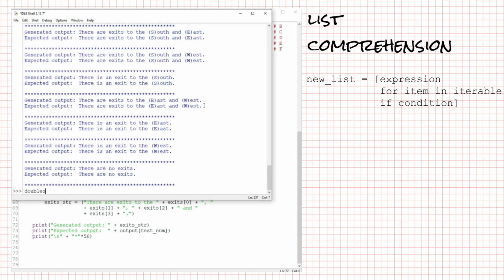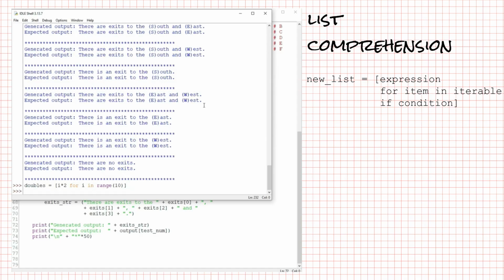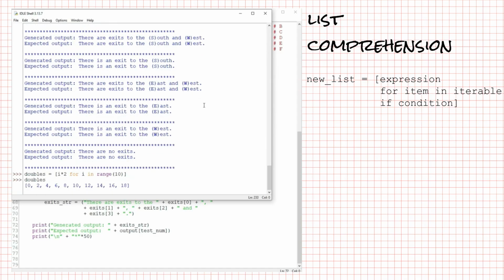Suppose I have doubles = [i * 2 for i in range(10)]. This list comprehension has no condition. The condition is optional. The expression is i * 2. Those are the values that will be put in the list doubles. But what is i? i is going to take on the values returned by for i in range(10), so 0 to 9. Therefore, doubles will be a list consisting of 0, 2, 4, 6, 8, 10, 12, 14, 16,